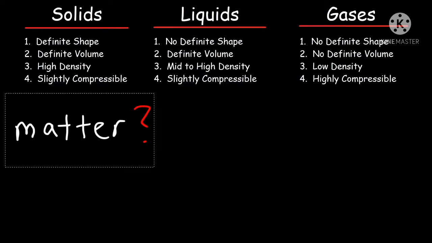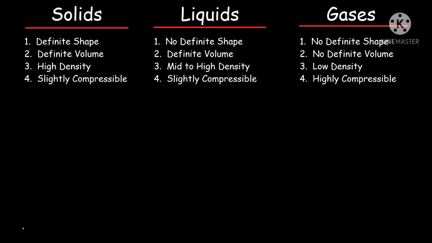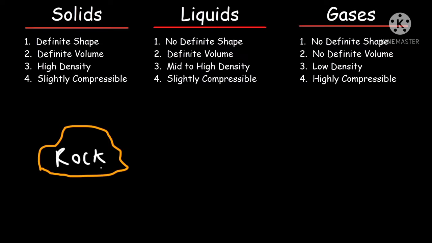Now we will see an example of a solid type of matter. See, here is a rock, a small rock. It is the best example of a solid. Does it have a definite shape or not? Yes, every rock has a certain shape. Some shape will be there, and otherwise we can bring it into a definite shape.